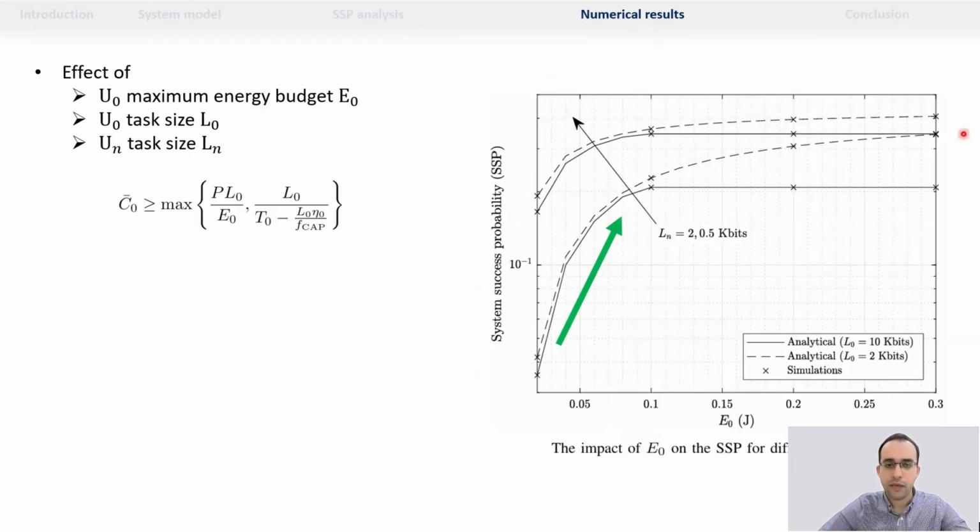And at higher values of the energy budget, the system performance is constrained by the legitimate user delay constraint and by the CPU frequency of the computational access point. Therefore, no further enhancement can occur. And decreasing the task size of the users increases the SSP because the likelihood of offloading and executing smaller tasks within the same time constraint increases.